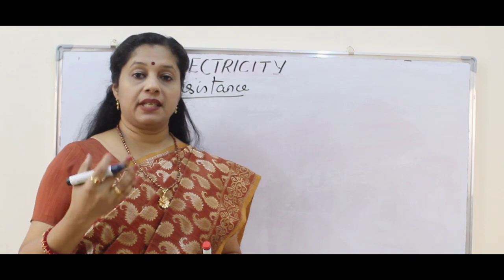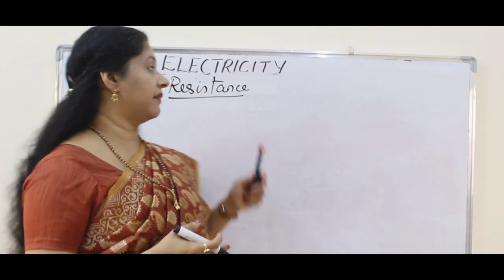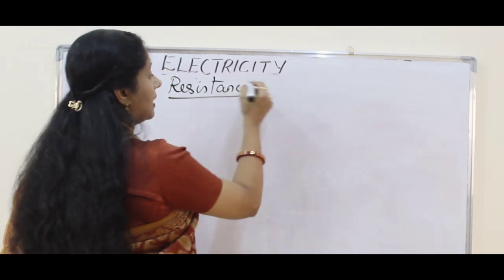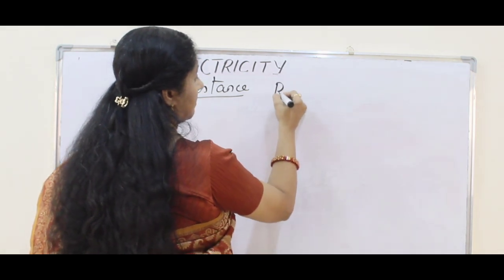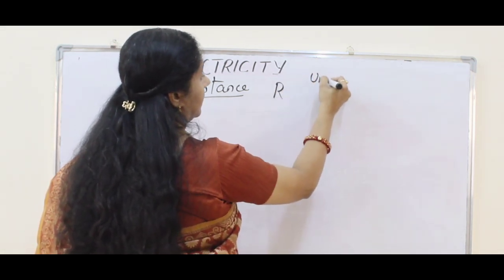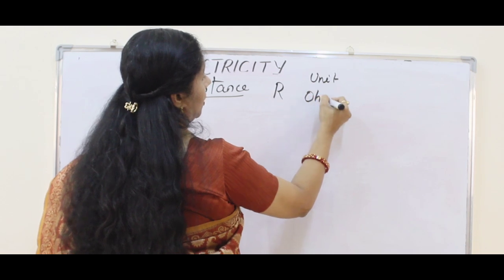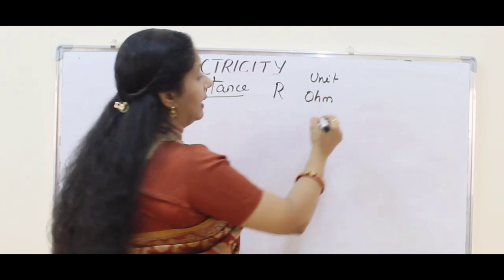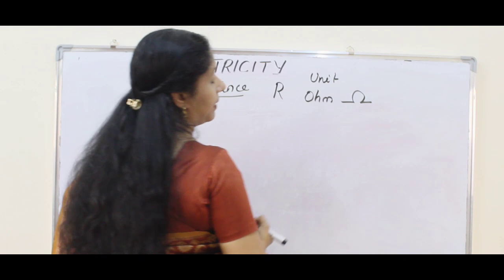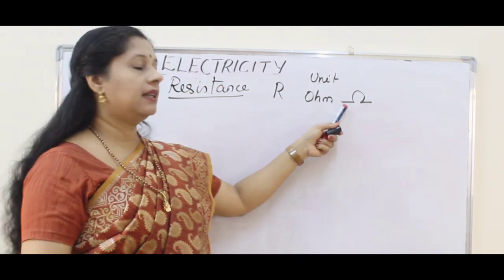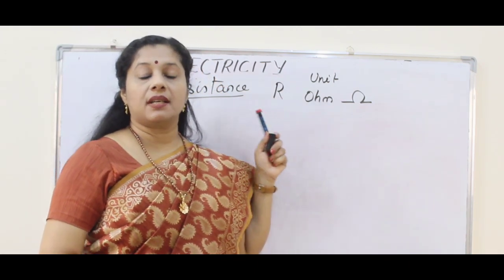Now we are going to see the relationship between current and potential difference, that is, resistance. Resistance is represented by the symbol R, and its SI unit is ohm. Ohm is represented by a Greek letter, called omega. So now we will see what resistance is.